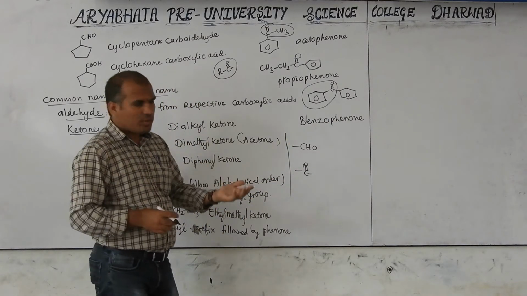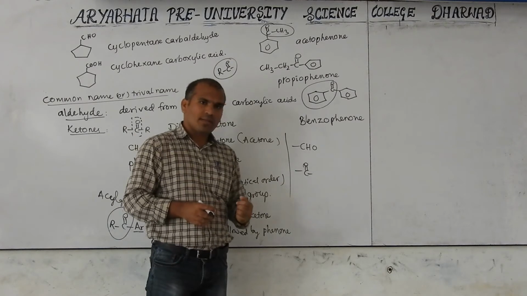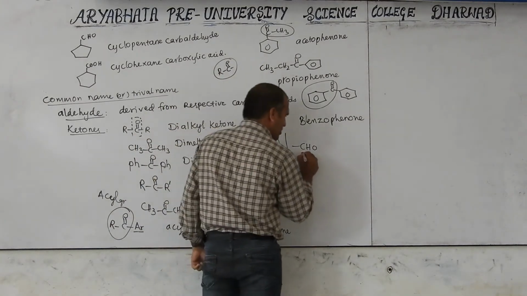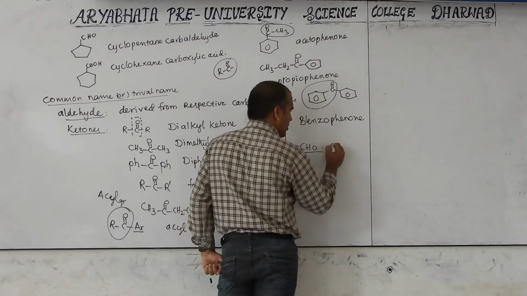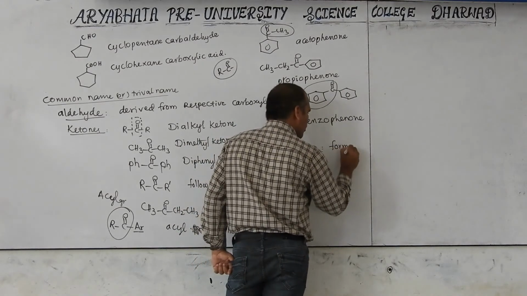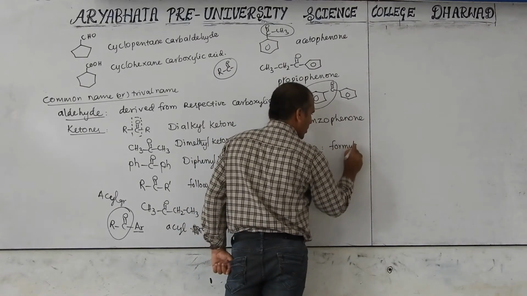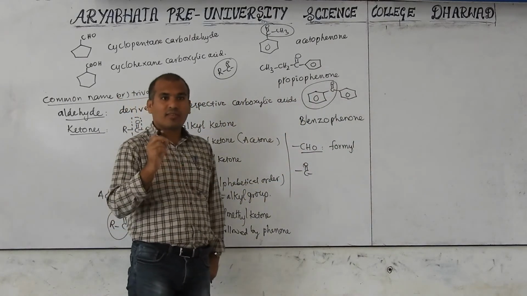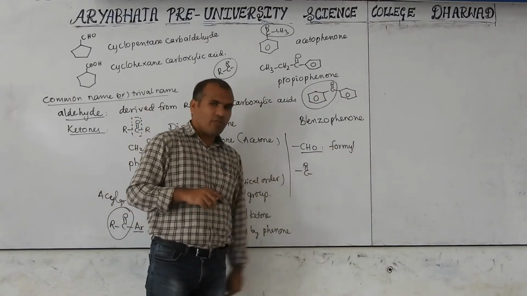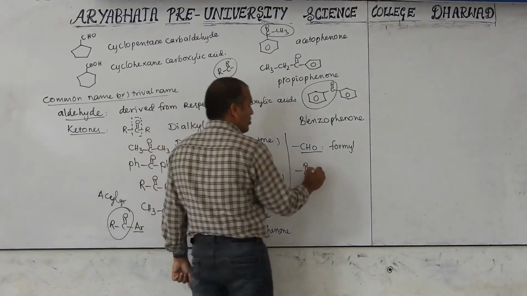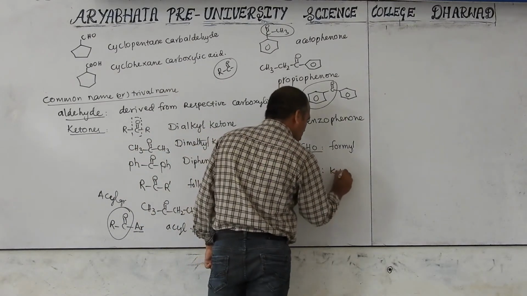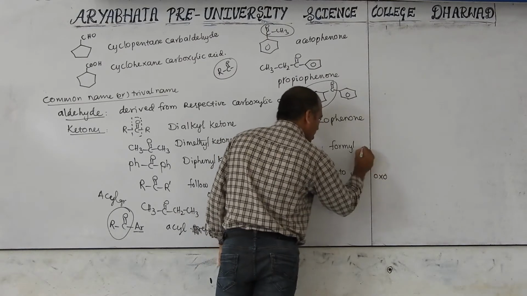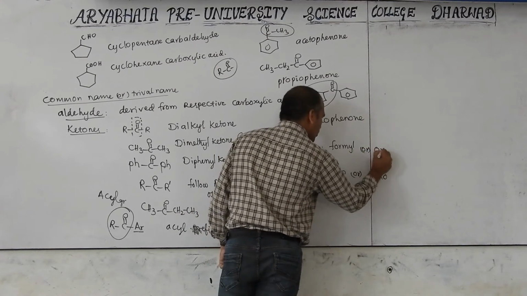When they are the higher-grade group, these are considered substituents. Then what name do you use? The name formyl. When it is a substituent, don't use the aldehyde suffix name al. Al is a suffix name; this is a prefix name, formyl. When it is keto, we can use keto, or another name is oxo. Here also sometimes we can use oxo.